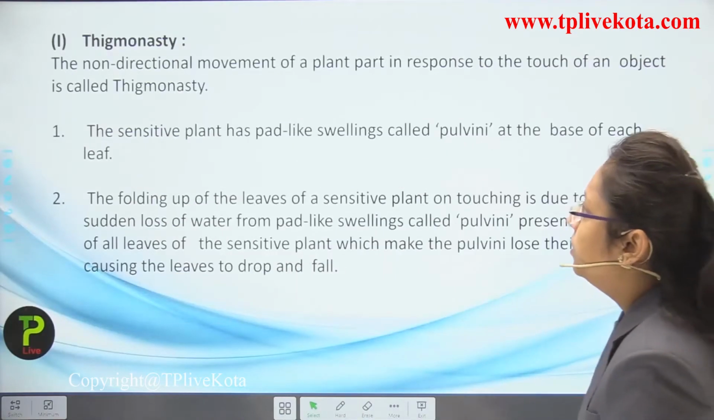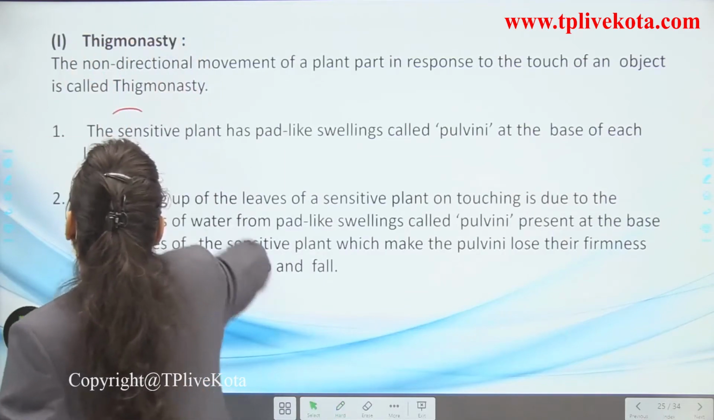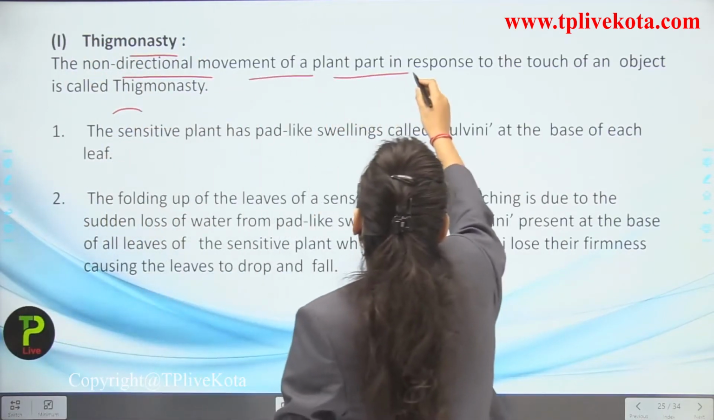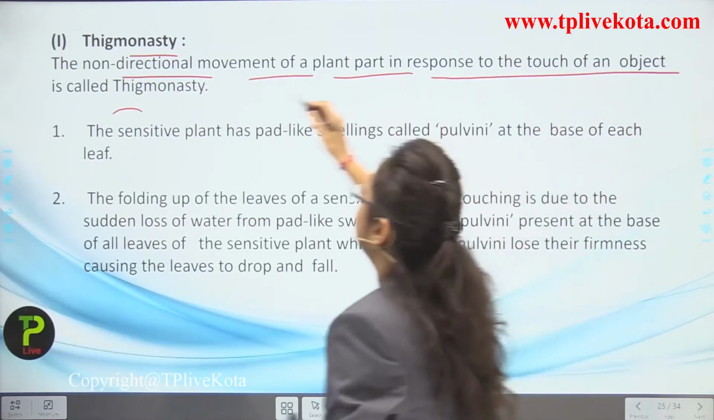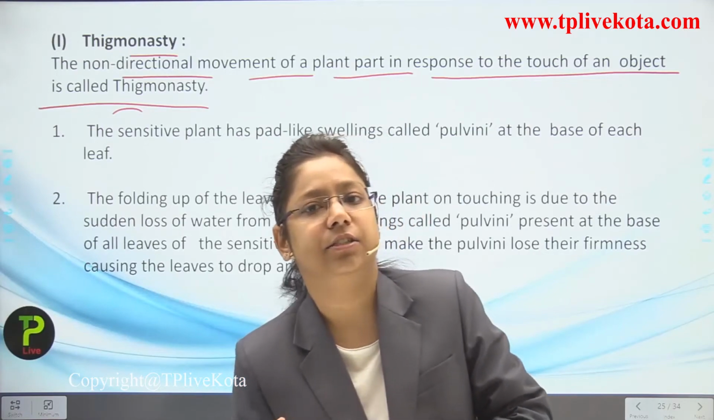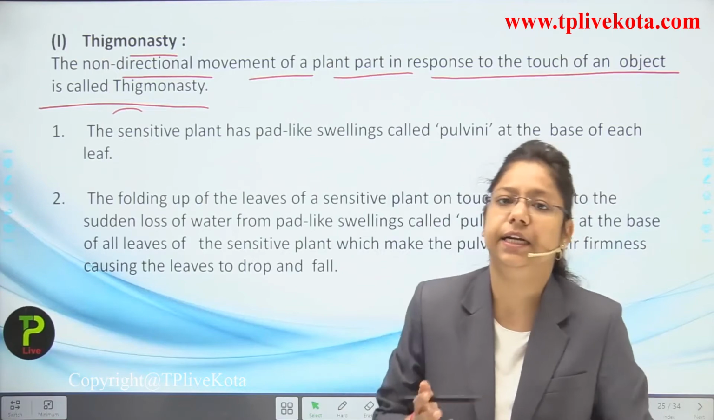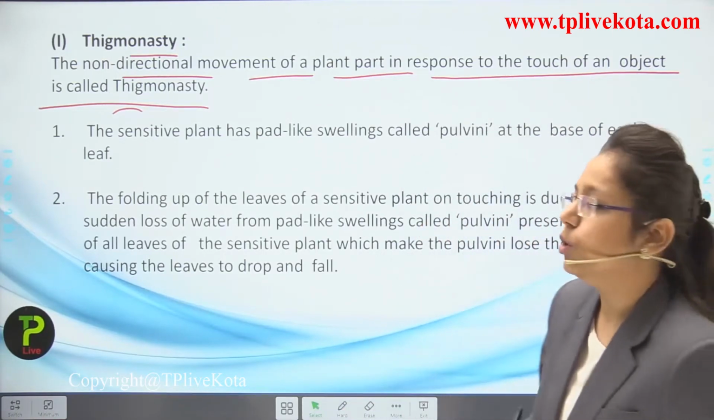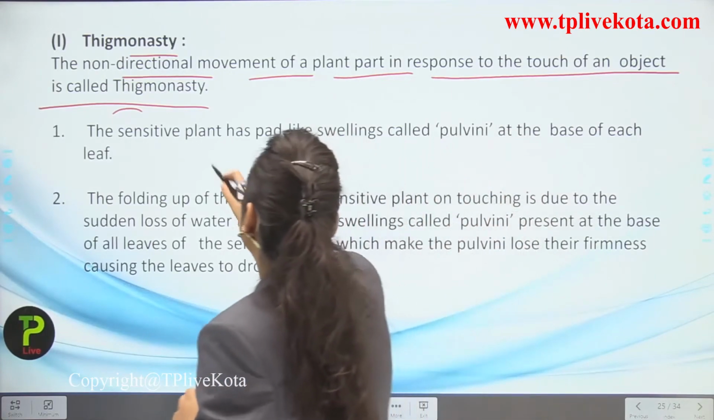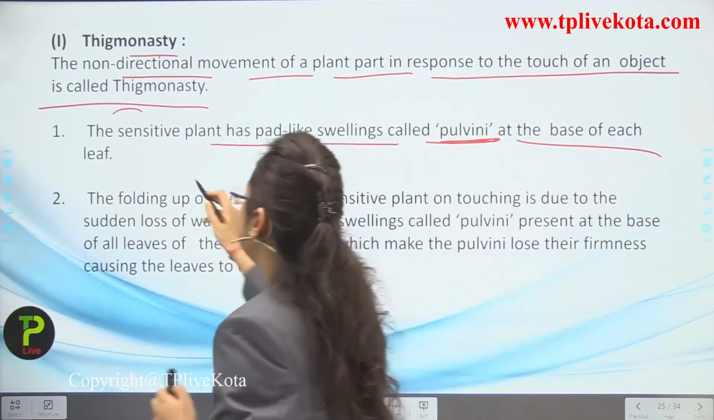Okay, now first we are going to discuss Thigmonasty. So what is Thigmonasty, students? The non-directional movement of a plant part in response to the touch of an object is known as what? Thigmonasty. Actually, it is a non-directional movement, meaning it does not have any kind of direction. It can occur in any direction. So it is known as what? Thigmonasty, and it occurs because of what? Touch. Okay, the sensitive plant has pad-like swellings called pulvini at the base of each leaf.